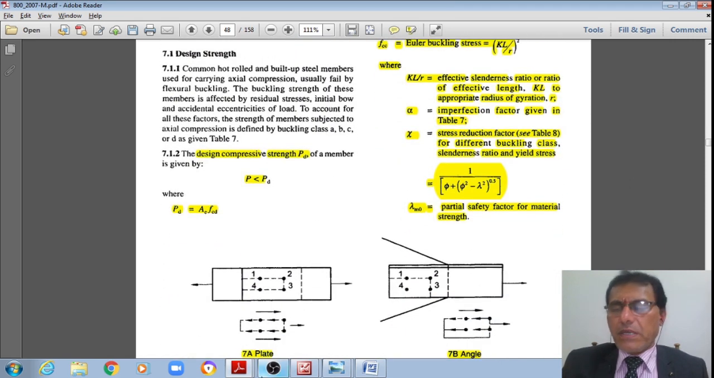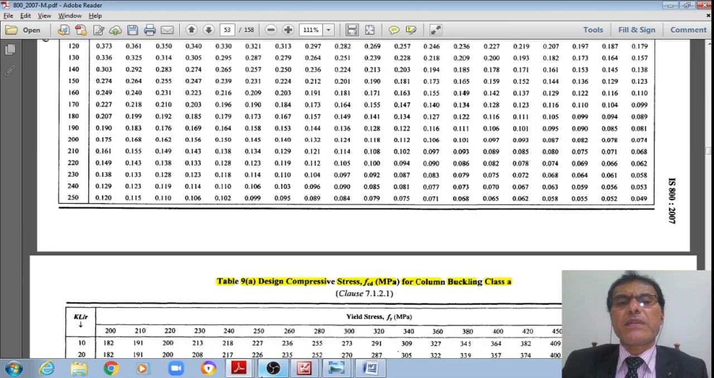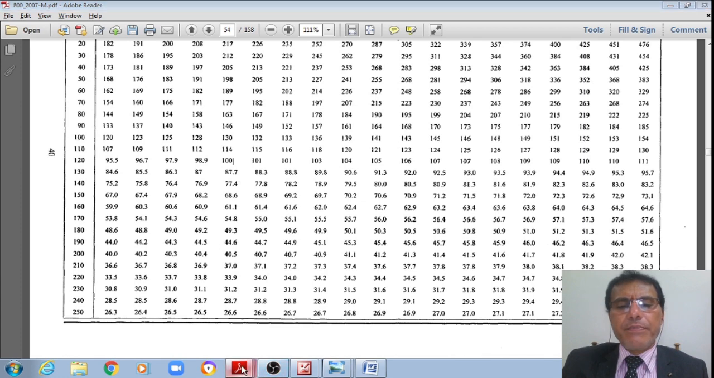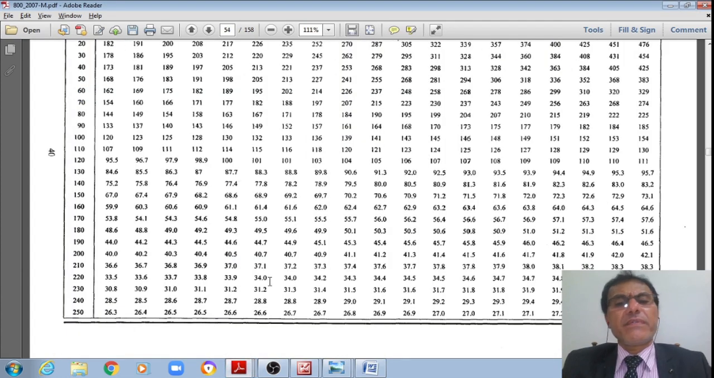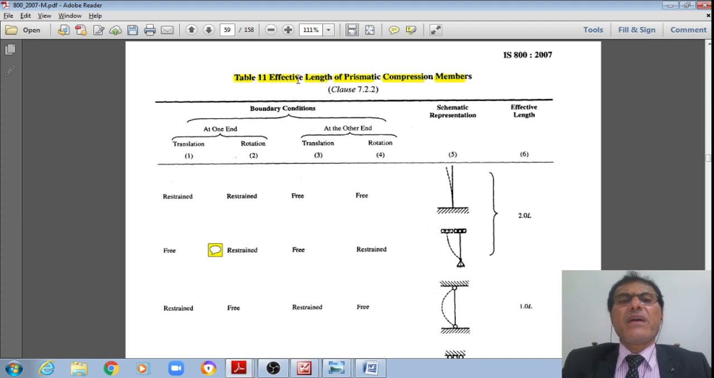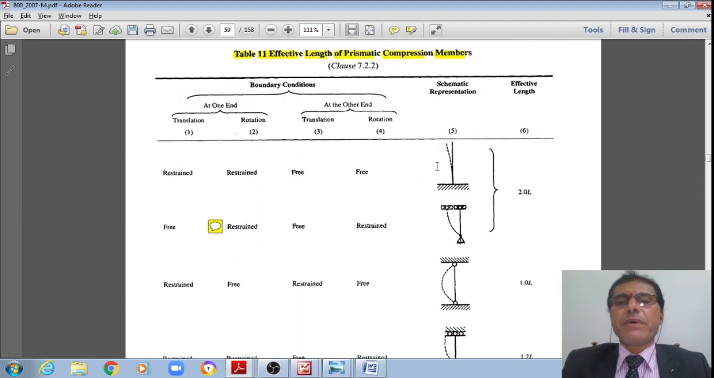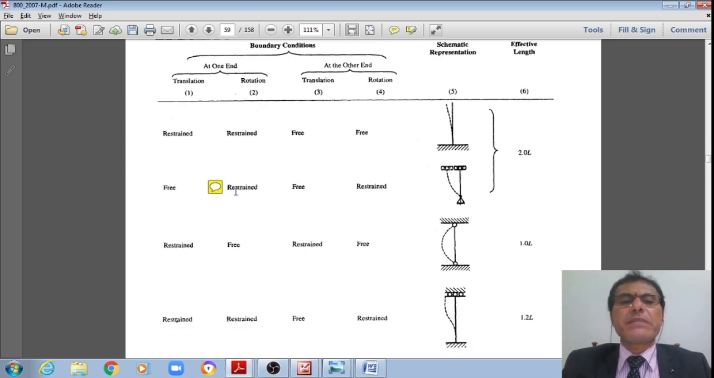Let me go to this page where I do have these effective lengths. I need to go to this page, page number 45, student. Just wait for a moment. Therefore, this is on page number 45, where the effective length of prismatic compression members means that of the rolled steel beam sections, or that of the two channels back to back. All these are the prismatic compression members.